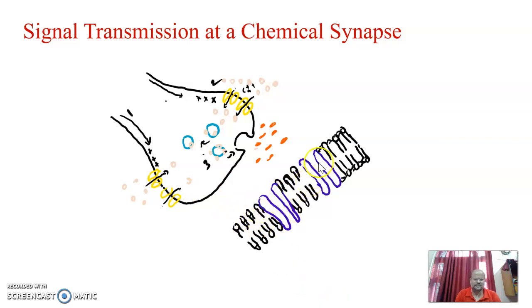Depending on where the information is passed, if there is an axon and a muscle, it's known as the neuromuscular junction, NMJ. It may also be between two different neurons, or a tissue, or skeletal muscles.